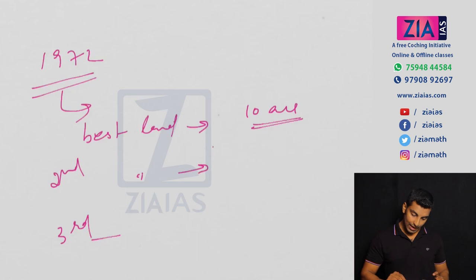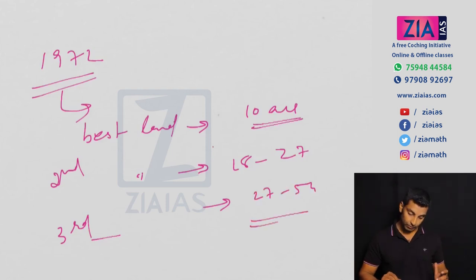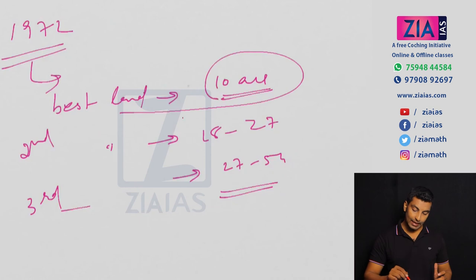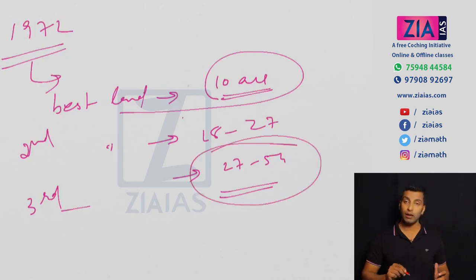Now, the second best land can be 18 to 27, and the third category, the least fertile or infertile land, is 27 to 54. So the idea is: most fertile land, less ceiling; least fertile, more ceiling.